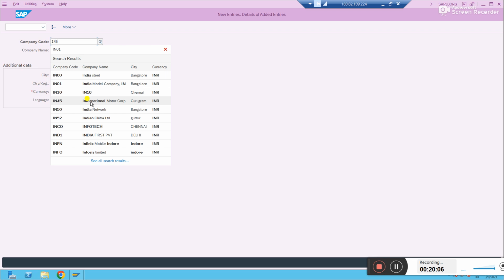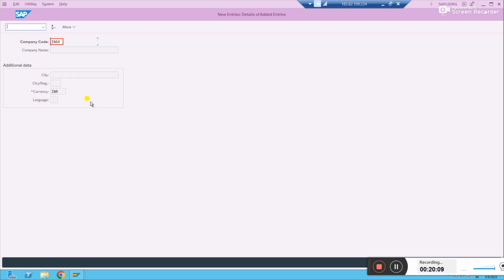We have not there, right? Maybe 60. I'm just giving IN 60. Enter. Now it is accepting. It is allowing. IN 60, maybe Reliance Digital. This IN60 is to identify what business line belongs to Reliance. In India, IN is a country, right? IN means India. First two letters of our country name we consider, IN60, Reliance Digital Business.